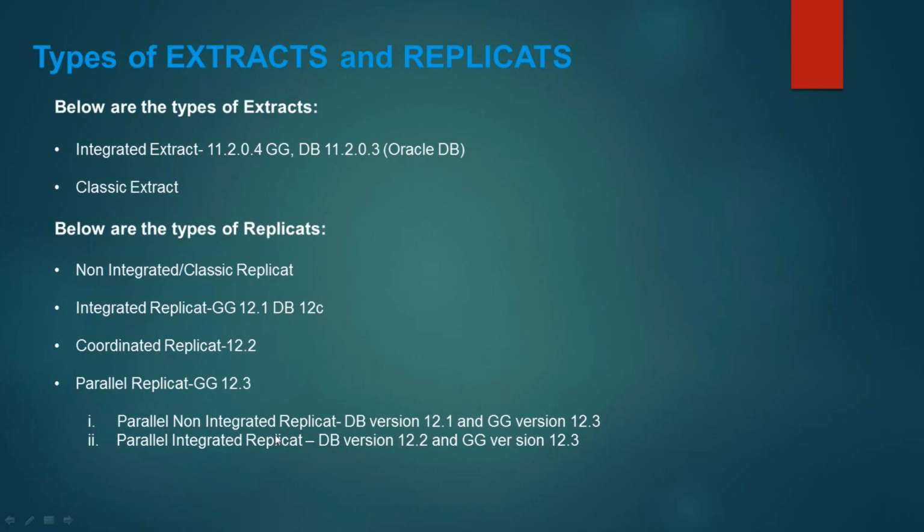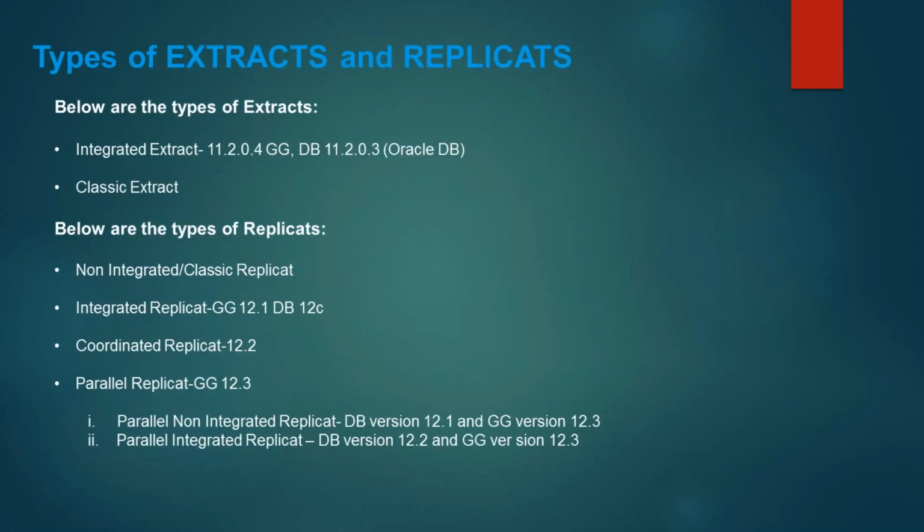Now there are two types of parallel replicate, parallel non-integrated replicate and parallel integrated replicate. So if your database version is 12.1 and Golden Gate is 12.3, you cannot use parallel integrated replicate. You can only use parallel non-integrated replicate. So these are the types of extracts and replicates available.